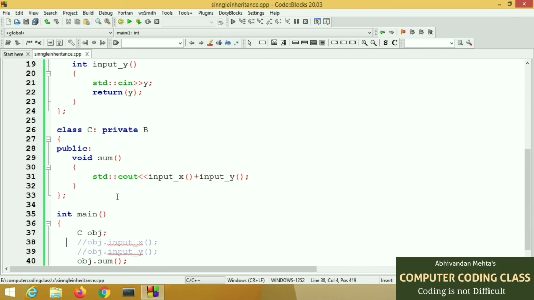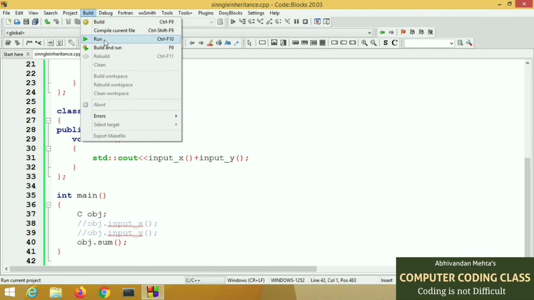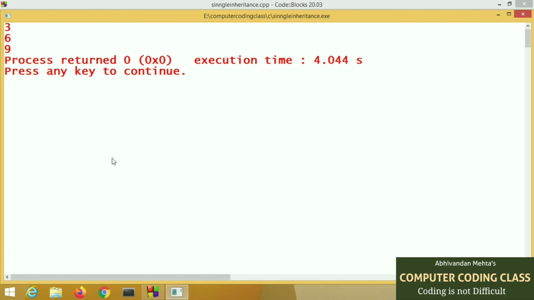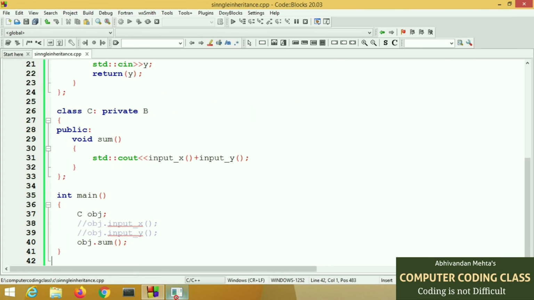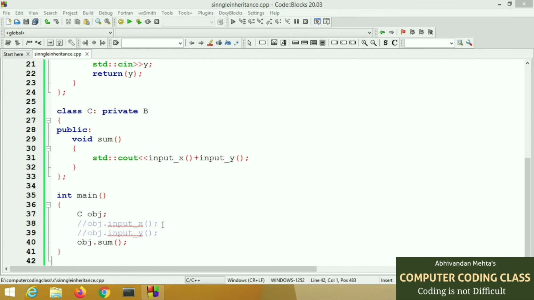So directly we cannot call both these functions in main, but the member function of class C, that is sum, can. So we can run the program, and this is the result. These functions can be accessed by the member function of class C, that is sum.